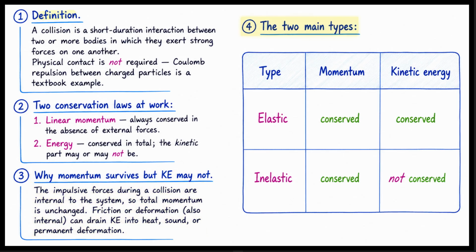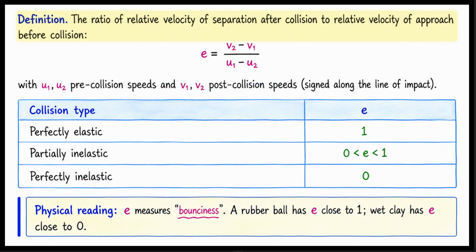There are two main types of collisions. In an elastic collision, both momentum and kinetic energy are conserved. In an inelastic collision, momentum is conserved, but kinetic energy is not. The coefficient of restitution is a key parameter for collisions. It is defined as a ratio. It is the relative velocity of separation after the collision divided by the relative velocity of approach before the collision. The symbol is e. e equals (v2 minus v1) over (u1 minus u2). Here u1 and u2 are the pre-collision speeds.